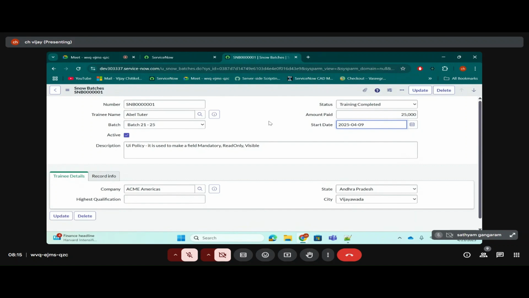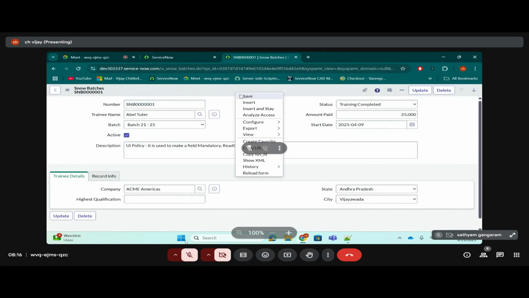What do you mean by client side? We'll discuss tomorrow because there is one more topic. So I know we can make this number read only, we can make this description mandatory, and we can make this amount paid hidden. Of course, we can directly do it from the dictionary level, I completely agree with that, but let's do it via UI policy. Clear, everyone?